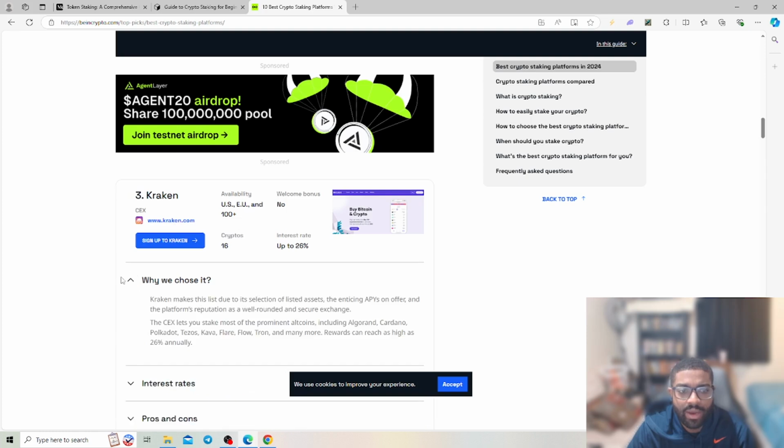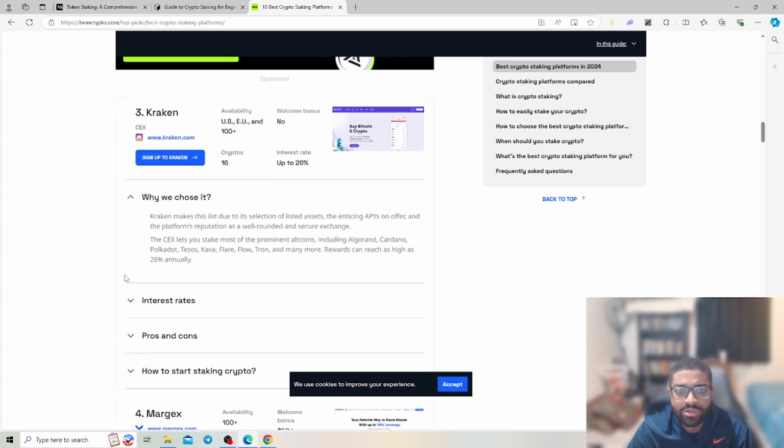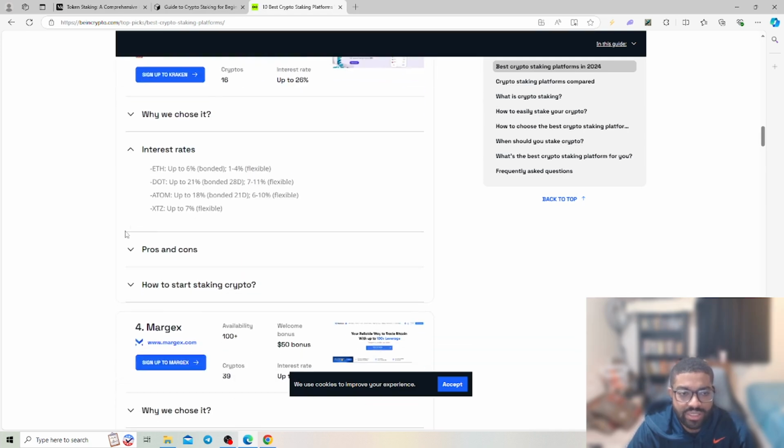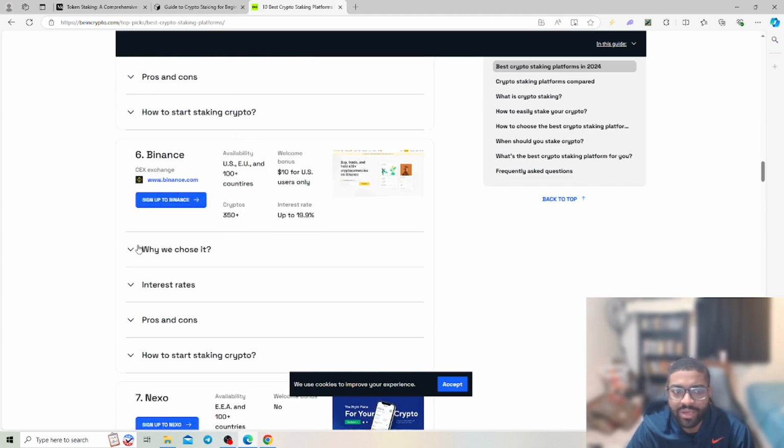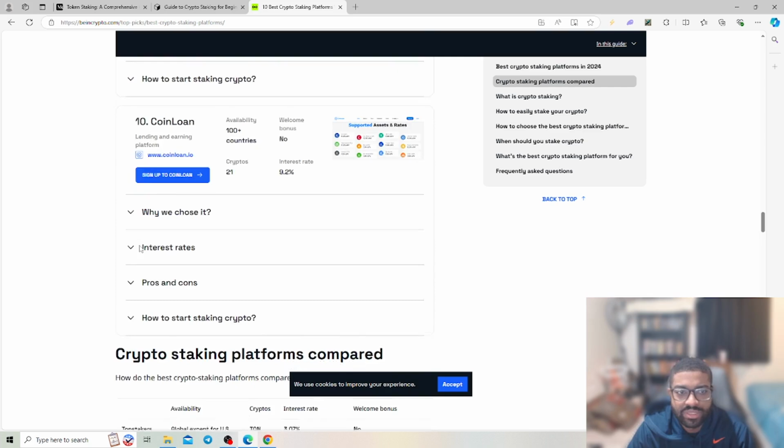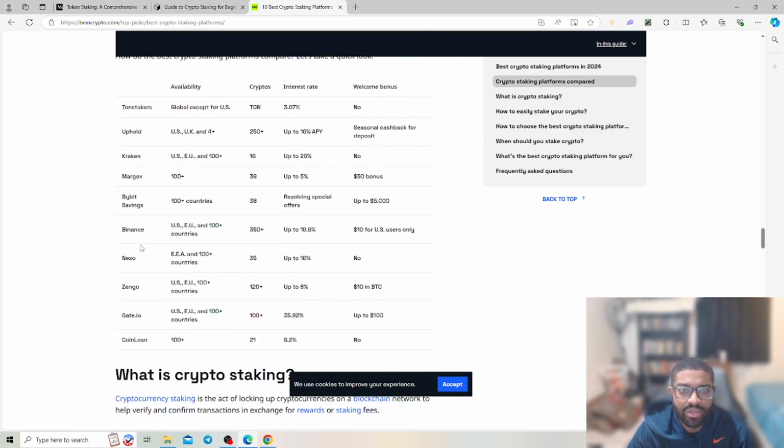Let's get into Kraken. Why we choose it. Kraken made this list due to its range of assets and enticing APYs it offers on the platform, reputation, and well-rounded security exchange. Let's look at some of the interest rates. So it just shows some of the pros and cons. So there's so many other ones. I'm not going to go through every single one on this list, but you can see it shows you all the APYs. It'll show you the availability in terms of how that relates to your country, whether that's available. You might have to use a VPN, just different ways around that. Interest rates. So it just shows up to 16%, 19.9%, 6%.